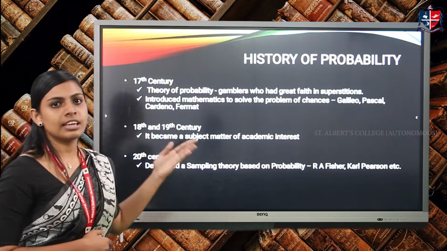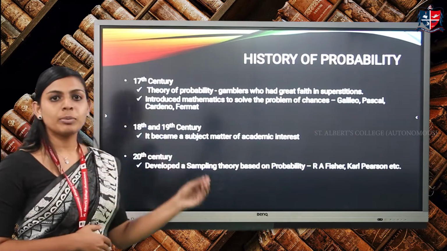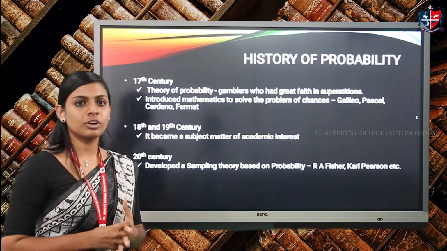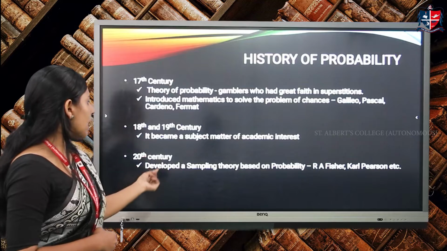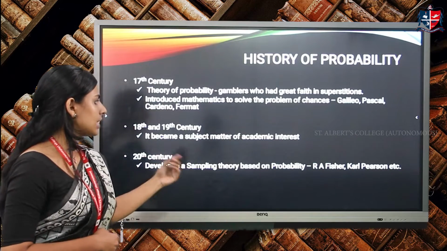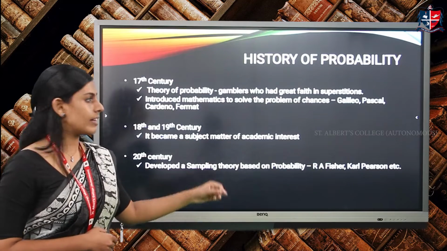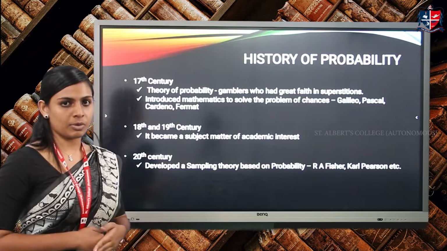After the 17th century, in the 18th and 19th centuries, probability became a subject of interest. And after that, in the 20th century, a famous sampling theory, which we are still using, was developed by Karl Pearson and R.A. Fisher. That is the history of probability.